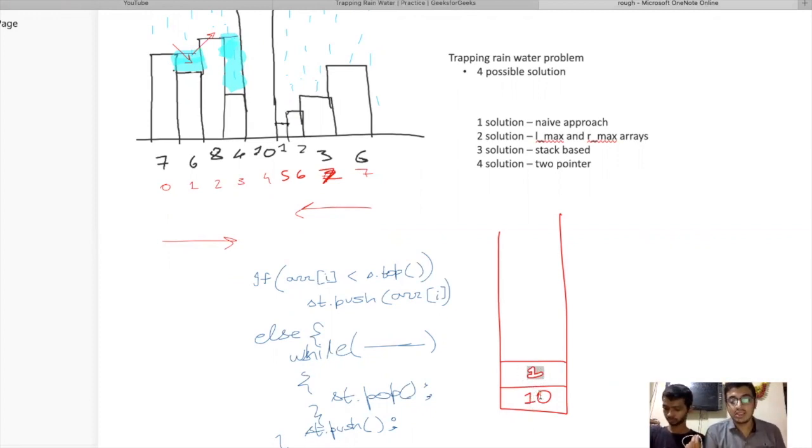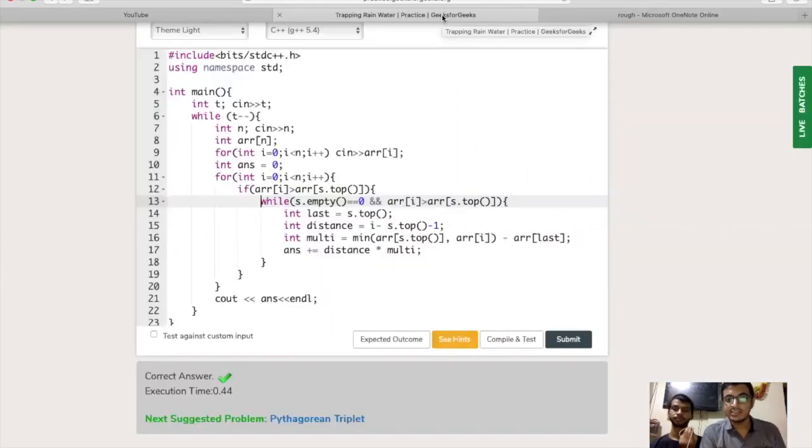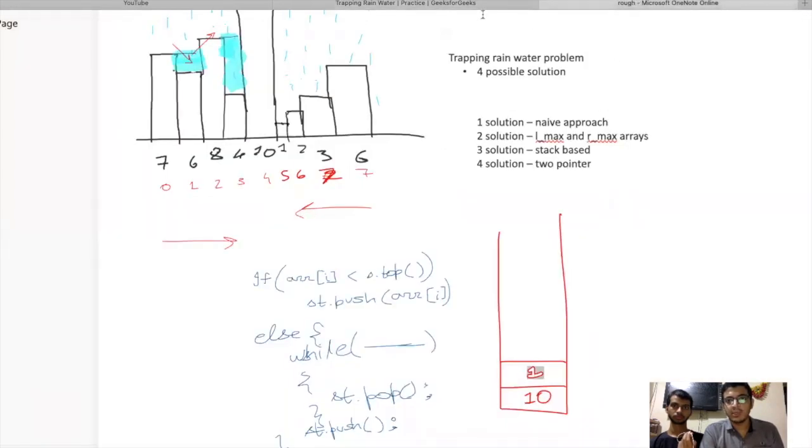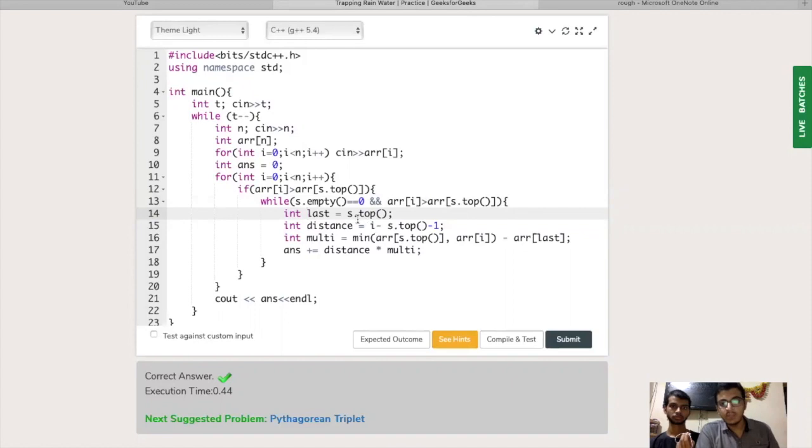So that while condition will be false and it will break. Okay, so let's see what the other variables have to do: last, distance, and multi. In the variable last, we'll store 1, right? Before popping it, we'll store 1 into the variable last.